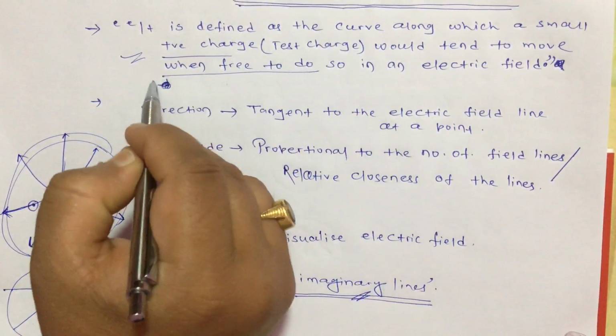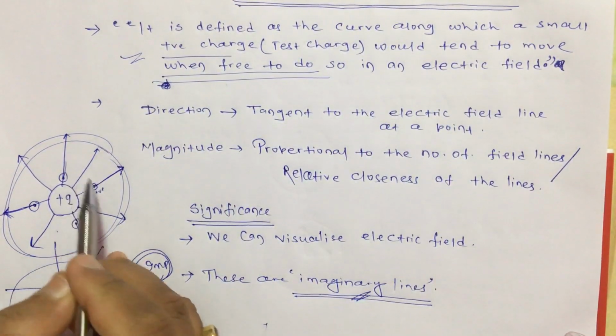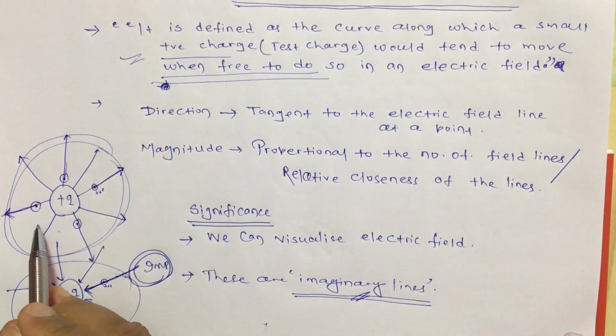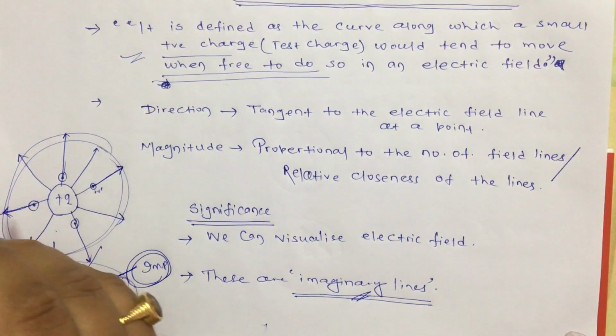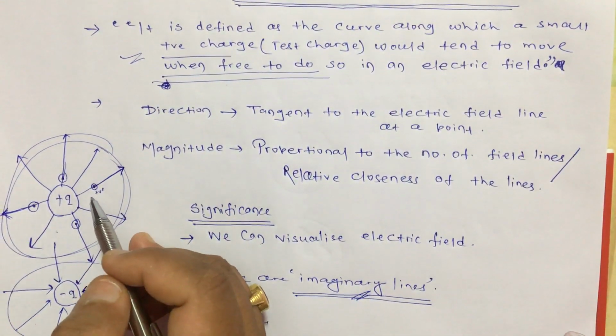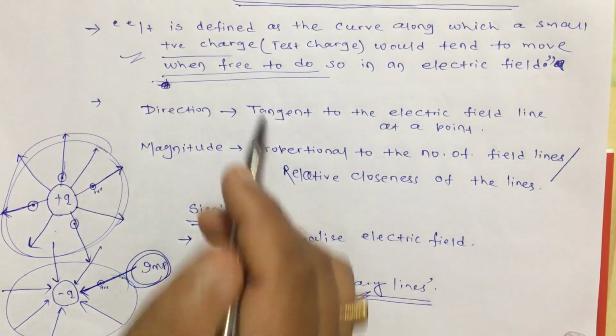Remember, this is also an important point. When free to do so means there should not be any other force acting on this test charge except the force applied by the source charge. Okay, that should be free to move in any direction. And in whichever direction it actually moves, that will give you the electric field line.